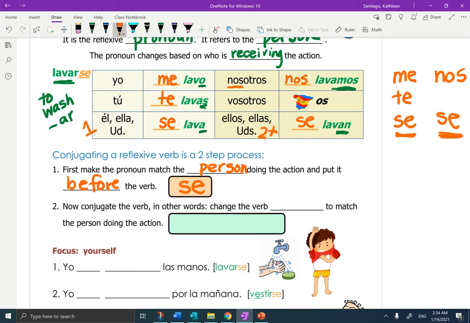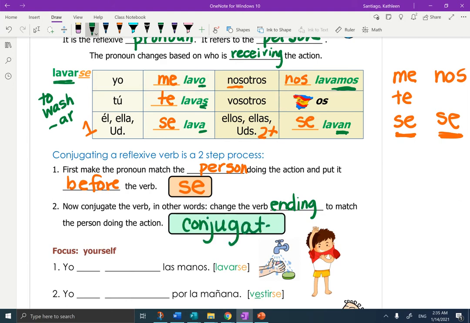In other words, change the verb ending. I'm going to change that to green so that it matches, since everything we're doing is color-coded today. Change the verb ending to match the person doing the action. So two steps: se, and then conjugate.